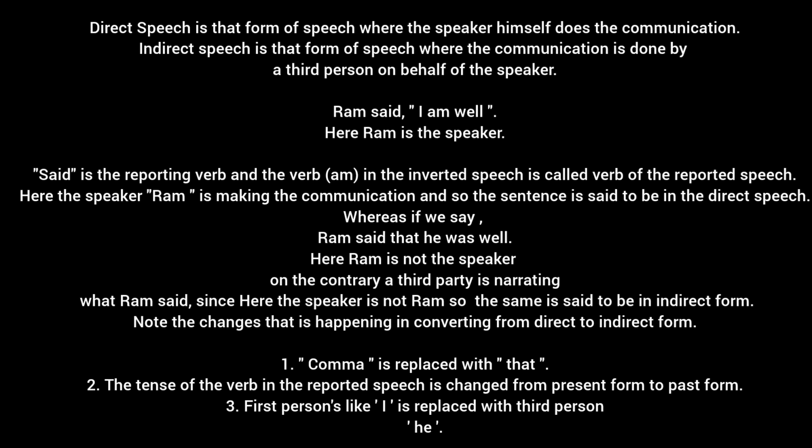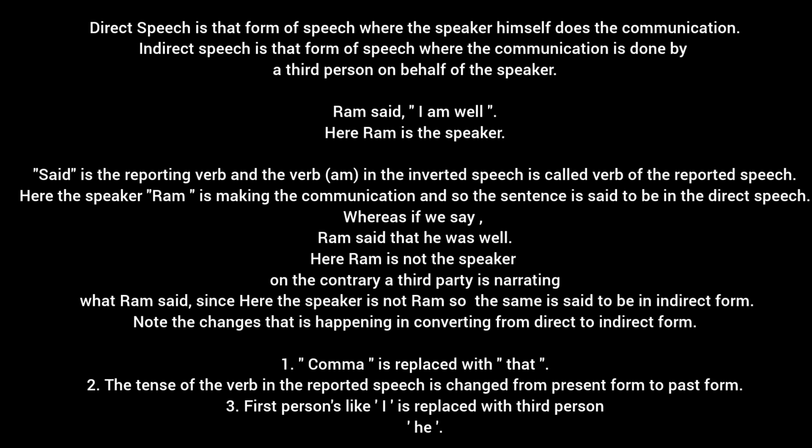Whereas if we quote this same sentence in a different way, here we are saying, Ram said that he was well. In this case also, Ram is the subject, but the difference is that Ram is not the speaker. He is not making the narration.